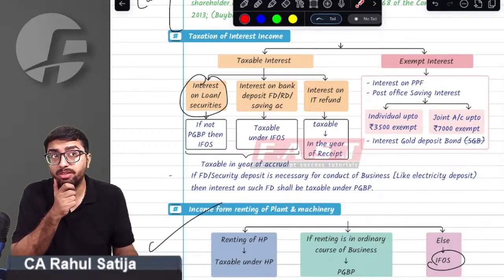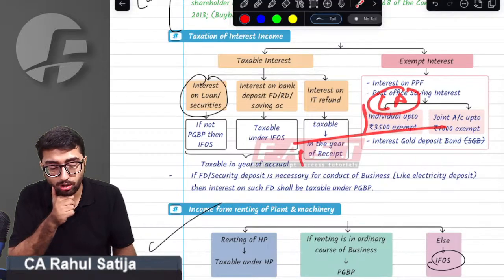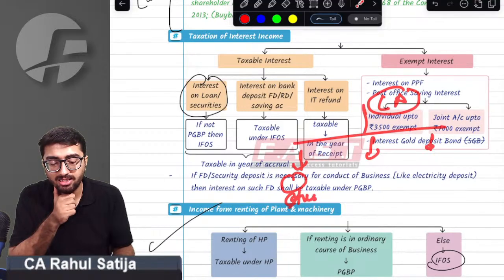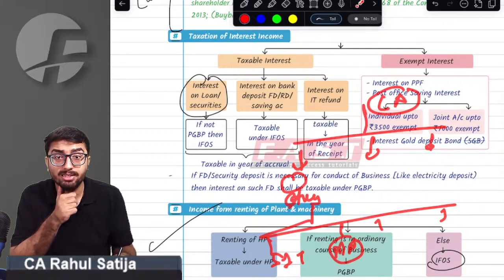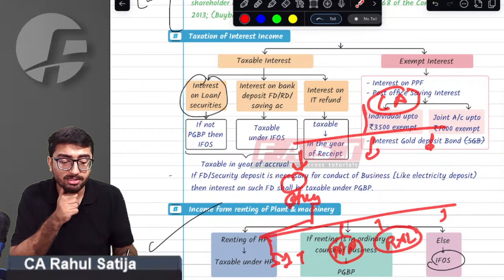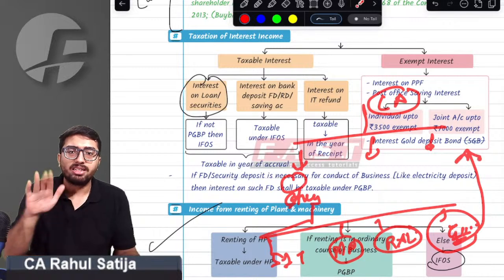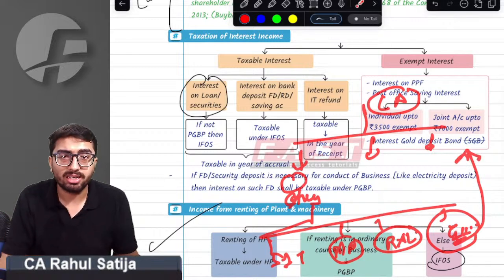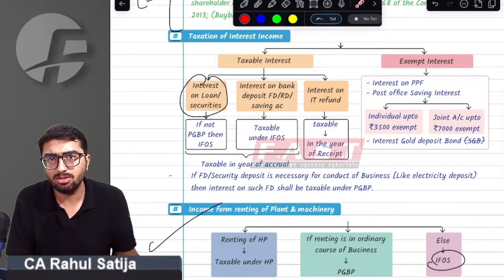If you remember, we started the chapter on capital gain with the meaning of capital assets. I told you normally three types of assets are capital assets, of which the first one was any asset is a capital asset. It had four exceptions. Stock in trade is not a capital asset, movable personal assets are not capital assets, rural agricultural land is not a capital asset, and gold deposit bonds and gold monetization certificates are not capital assets. So this is what a gold deposit bond is. Any interest on this gold deposit bond is exempt. It is not even a capital asset, and interest on such a gold deposit bond is always exempt.